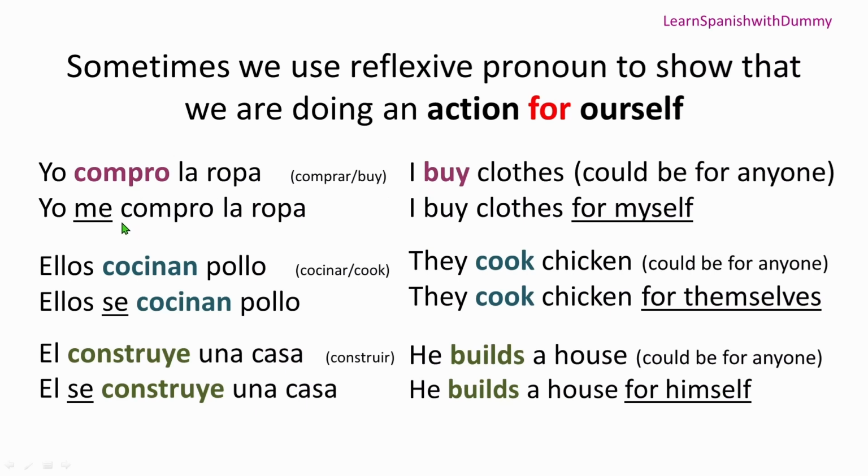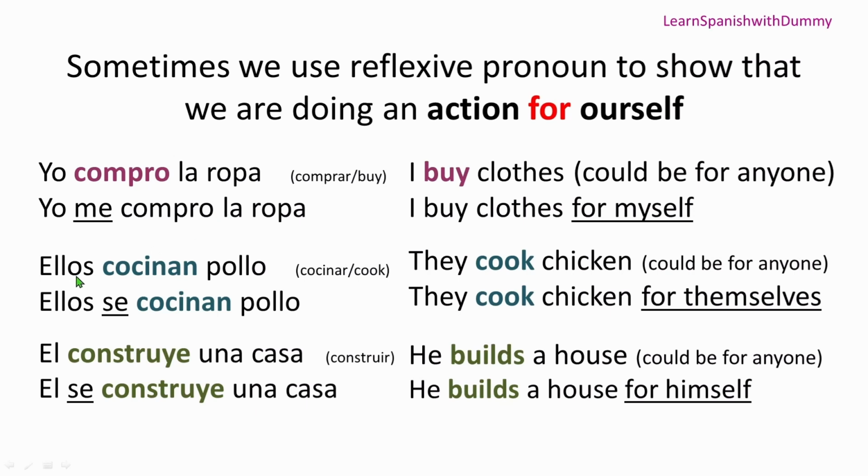Below we have another sentence which says yo me compro la ropa. Here we put me, the reflexive. Now, do you know the difference between these two sentences? The first means that I buy clothes, generally, it could be for anyone. But here I'm specific: I buy clothes for myself. So here me has a translation like "for myself." Yo me compro la ropa, I buy clothes for myself. So that's the magic of the reflexive pronoun. It can show that you are doing an action for yourself.